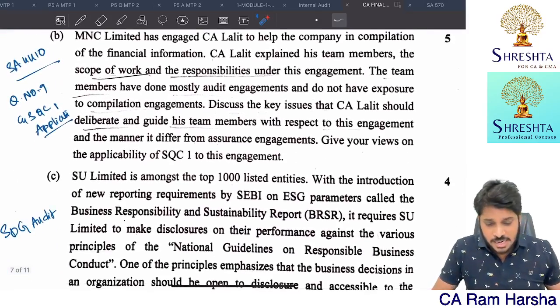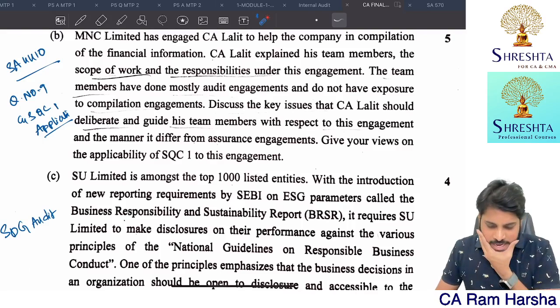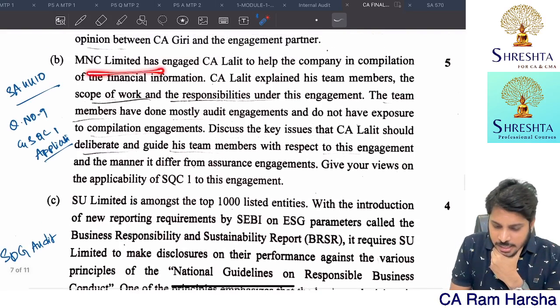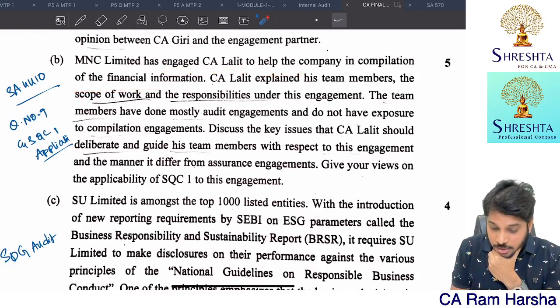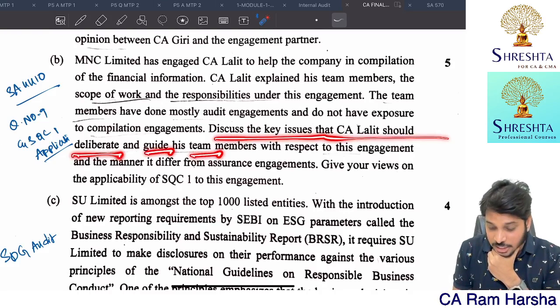And this is regarding 4410. So what are they asking here exactly? MNC engaged Lalit to help the company in compilation. Okay, a compilation engagement. So discuss the key issues that Lalit should deliberate and guide his team with respect to the engagement